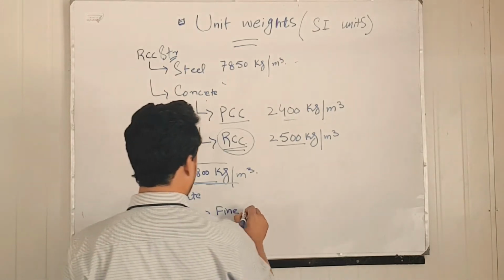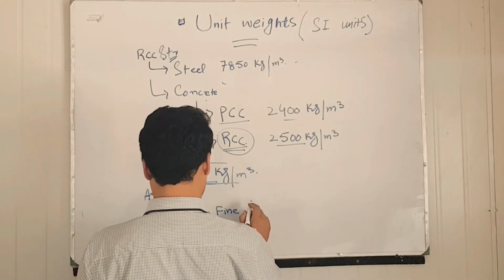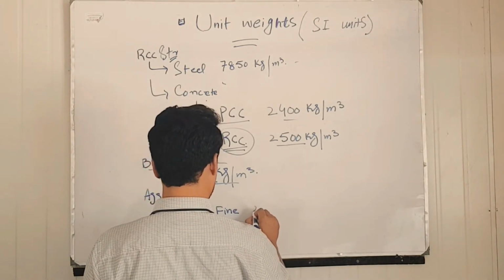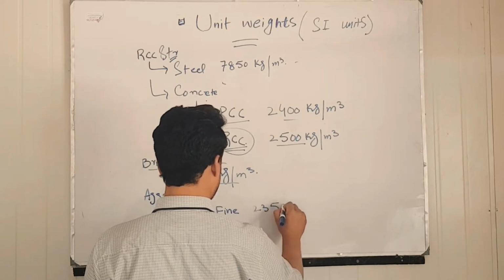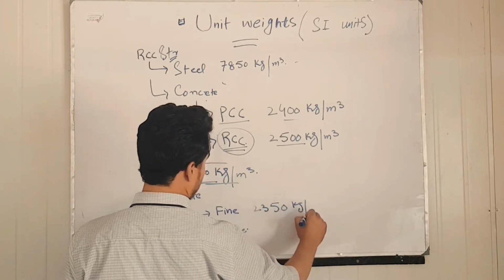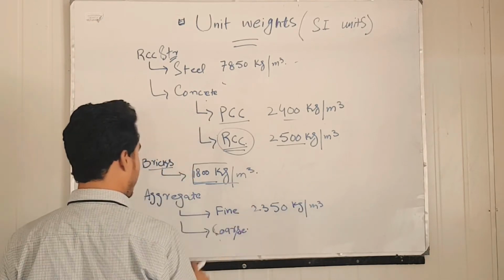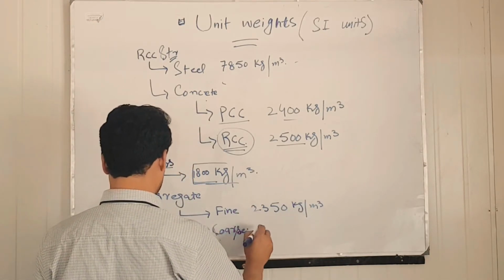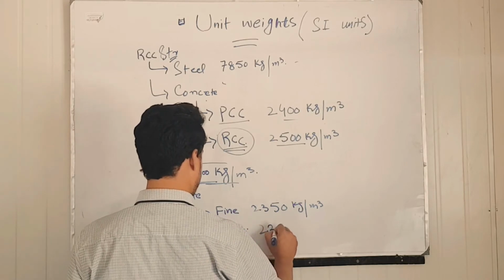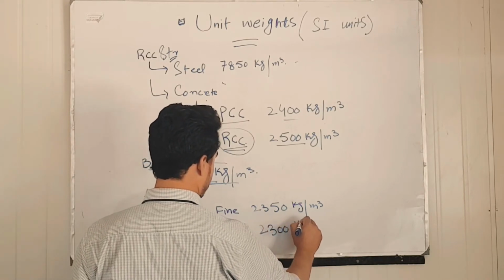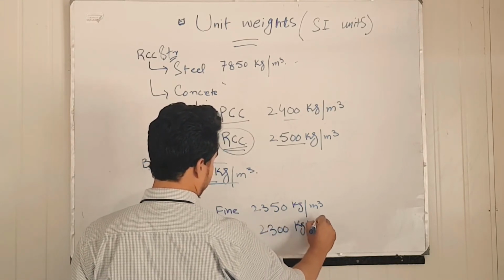So the value of weight for fine aggregate is 2350 kg per meter cube, while the same value for coarse aggregate is 2300 kg per meter cube.